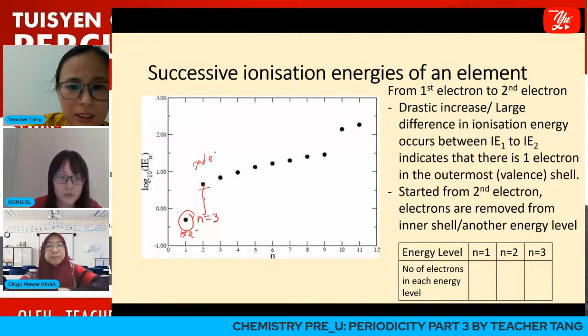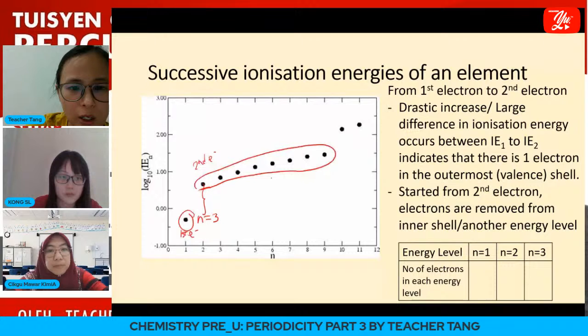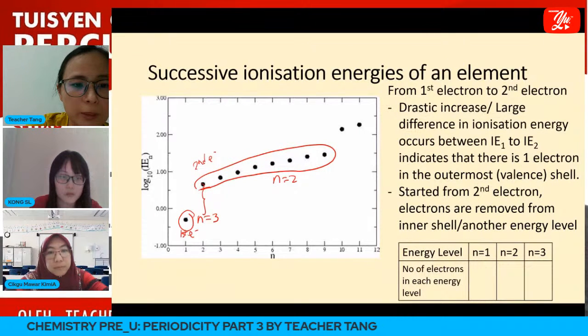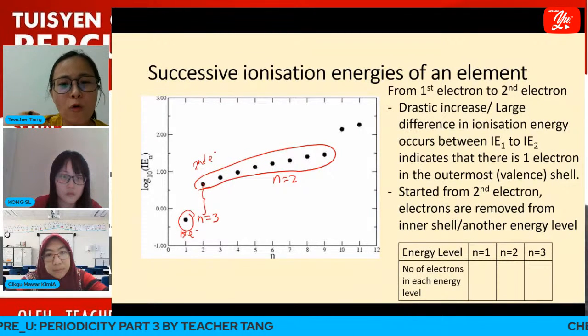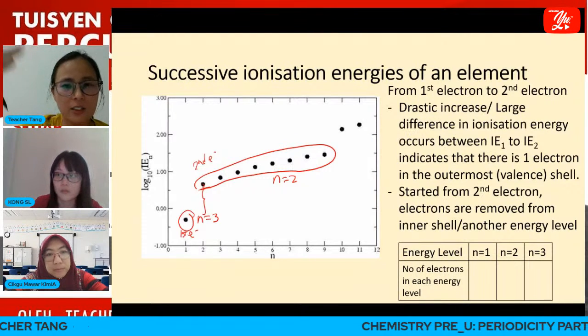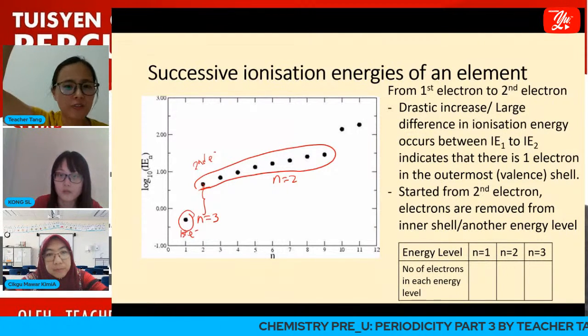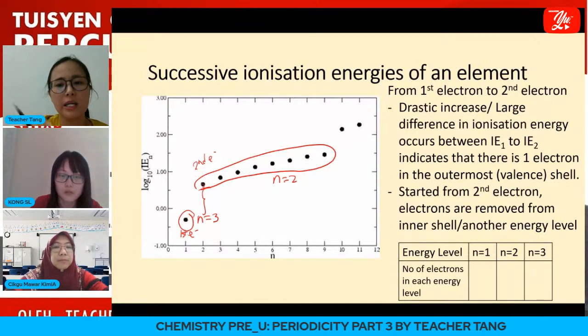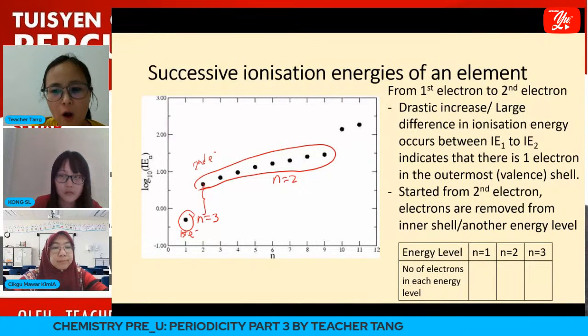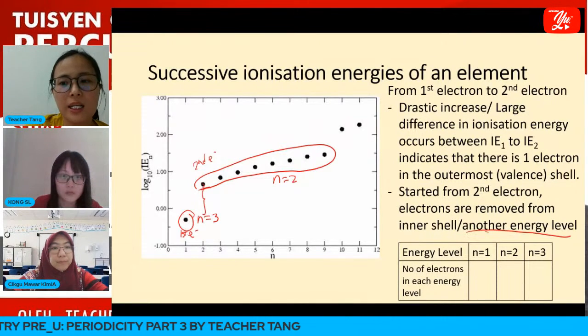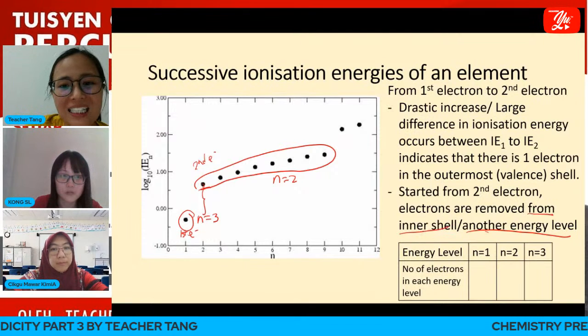Okay, so this is one group, just now n equals to 2. Started from the second electron, we start to remove the electron from another energy level. So after a large difference, the next electron is being removed from another energy level, or in other words, removed from another inner shell.